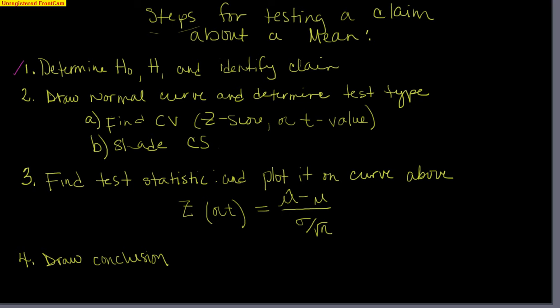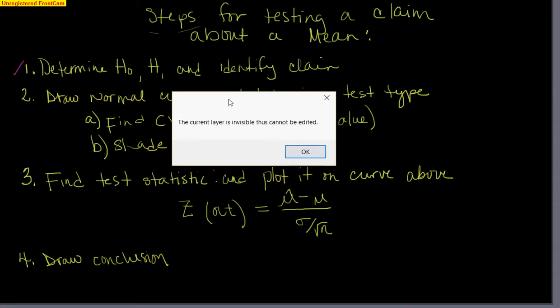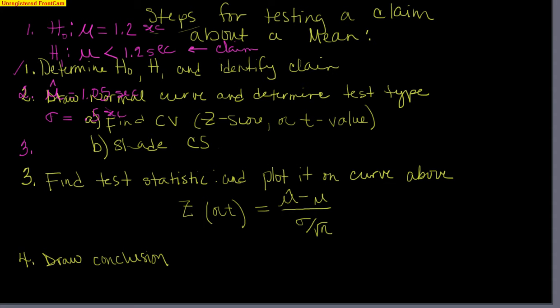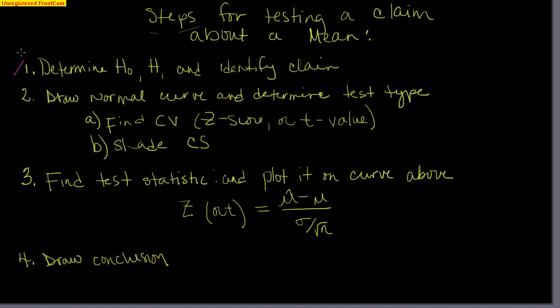Messing up mine. I didn't have a step 2. This should actually be step 3 here. Oops. Keep doing that. I'll learn this one of these days. Get down here. There we go. Step 2 should actually be identify the sample mean and the standard deviation, and this now becomes step 3. But just like before, step 3, this will be 4 and this will be 5.